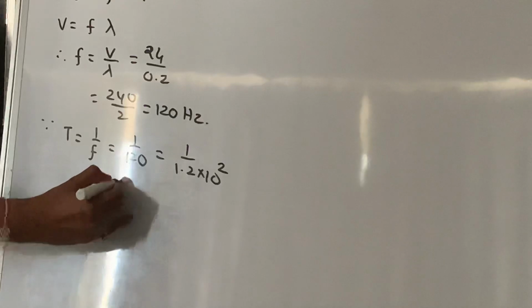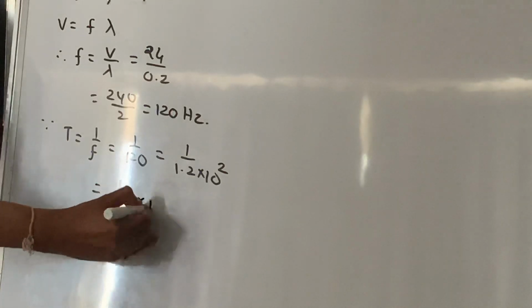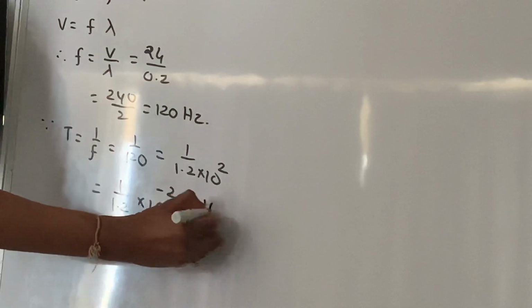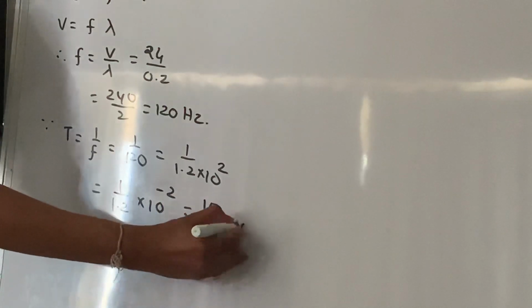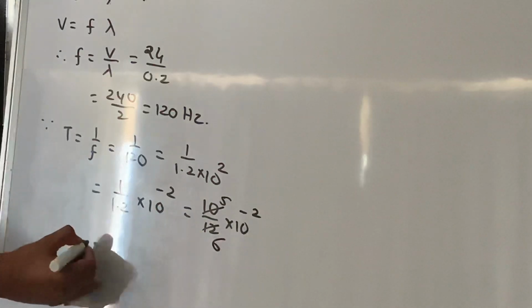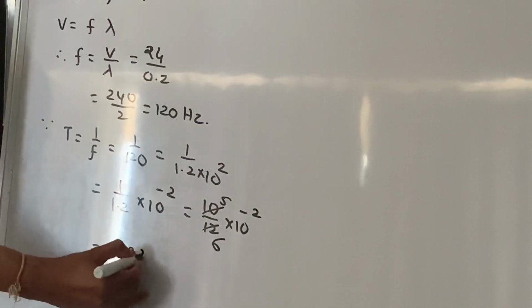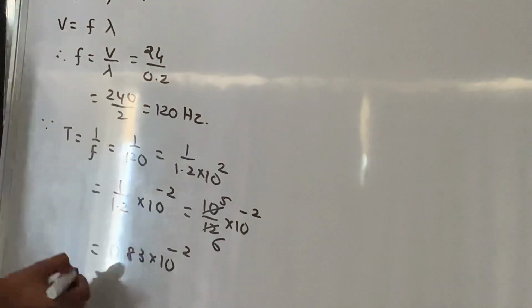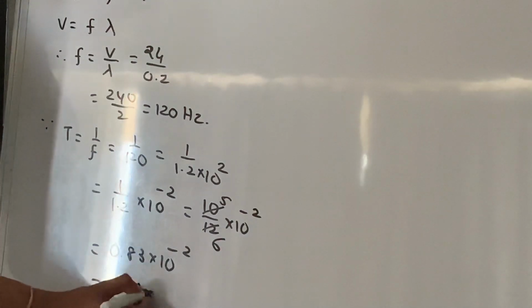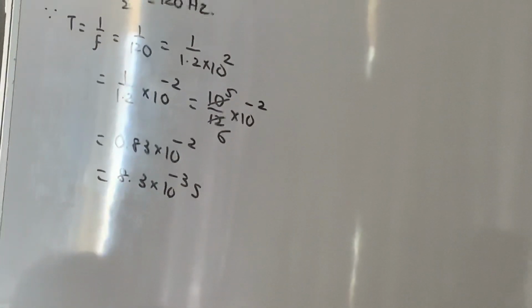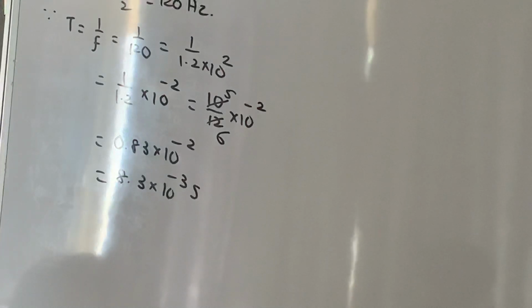I will take this 10 raised to 2 up, so here it becomes 1 upon 1.2 into 10 raised to minus 2. This can be written as 10 upon 12 into 10 raised to minus 2. This is 5, this is 6. So this is 0.83 into 10 raised to minus 2. That comes out to be 8.3 into 10 raised to minus 3 second. Right, this is the first numerical, 8.3 into 10 raised to minus 3 second.